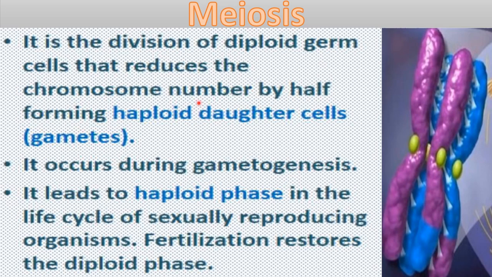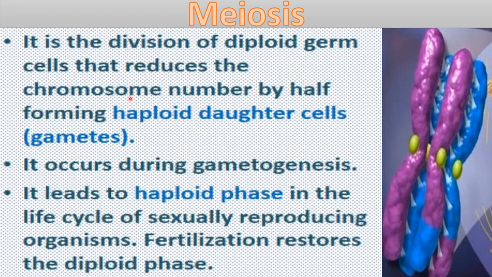So here the chromosome number is reduced by half, forming haploid daughter cells. Haploid daughter cells because you know there are 23 pairs of chromosomes in our cells, right? And that set of chromosomes is called diploid. So a diploid set of chromosomes is present in our cells, or you can say those cells are diploid cells, right?